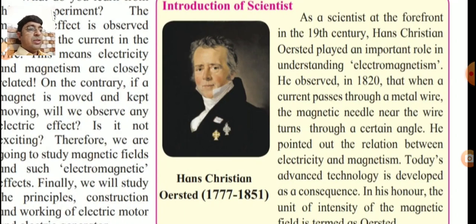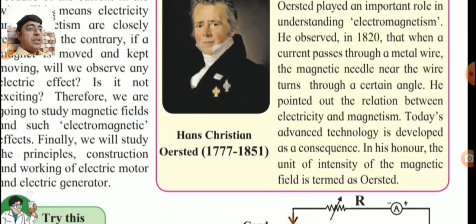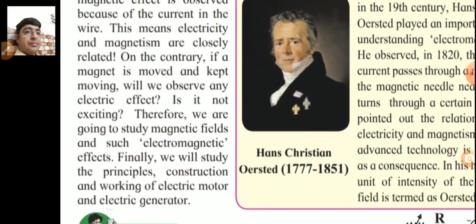He pointed out the relation between electricity and magnetism. Today's advanced technology is developed as a consequence. In his honor, the unit of intensity of the magnetic field is called as Ørsted. Underline that last three lines. The unit of intensity of the magnetic field is called as Ørsted.